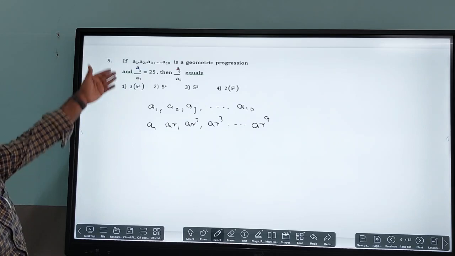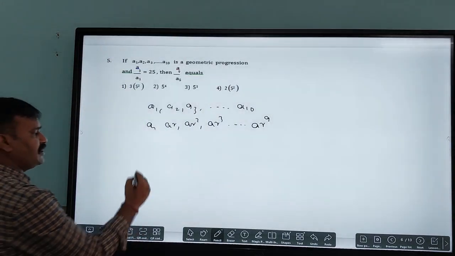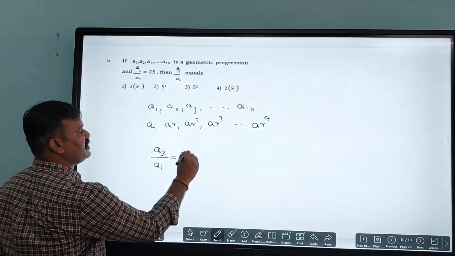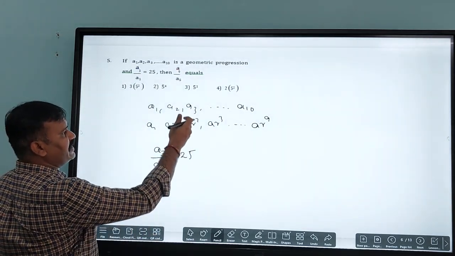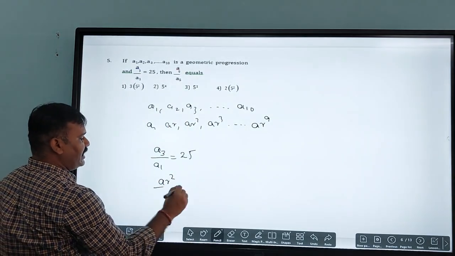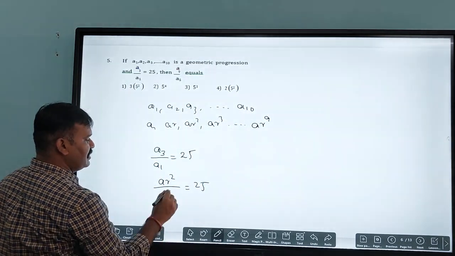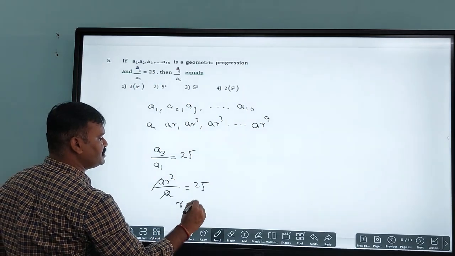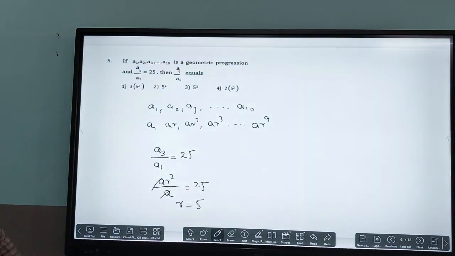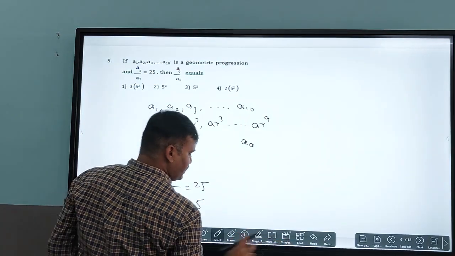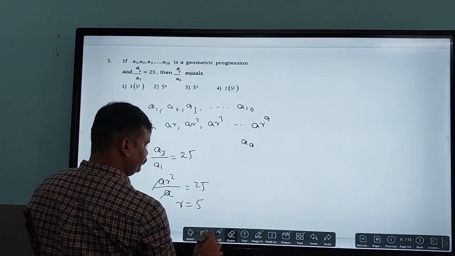Now they have given A3 divided by A1. What is that? A3 divided by A1 is equal to 25. What is the A3 term here? That is AR square, divided by the A1, which is A, equals 25. A will get cancelled. R is equal to, we are getting, 5. And they asked us to find A9. What is the A9 we need to find out?